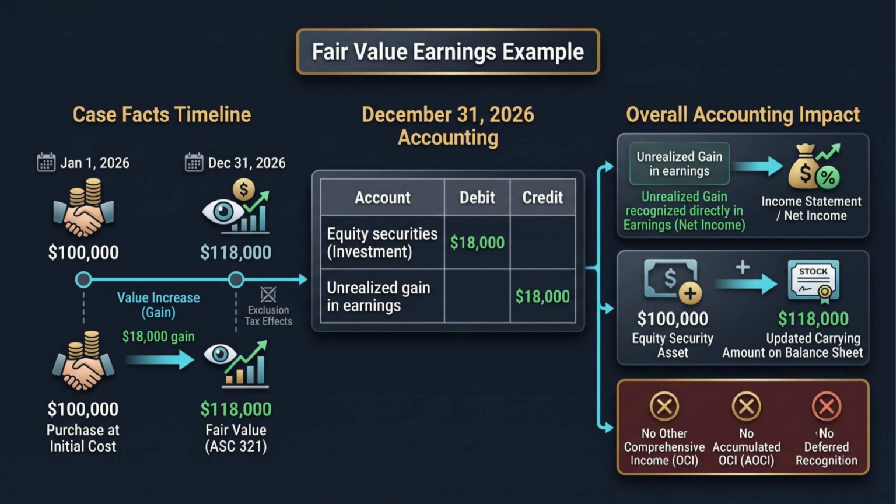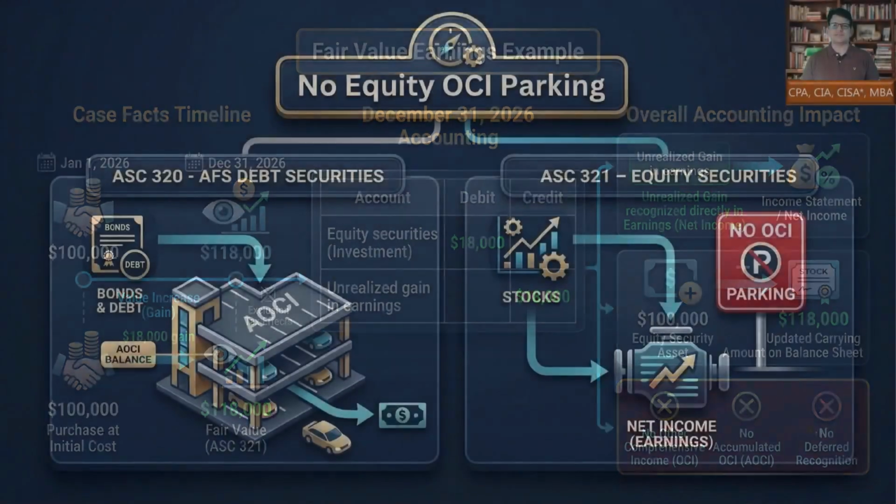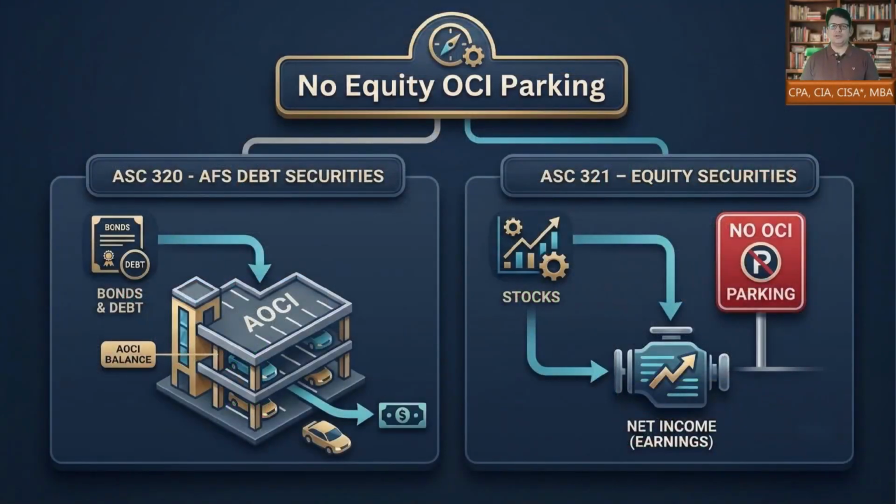The journal entry is debit equity securities investment $18,000 and credit unrealized gain in earnings $18,000. The balance sheet carrying amount moves from 100,000 to 118,000. The earnings effect is $18,000. No OCI entry, no AOCI account, and no deferred recognition. The number reconciles cleanly.